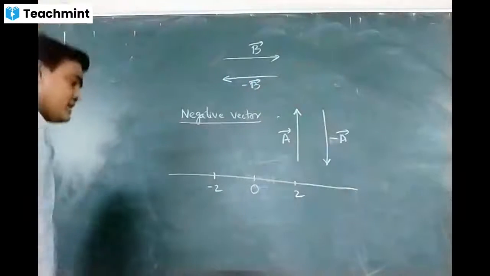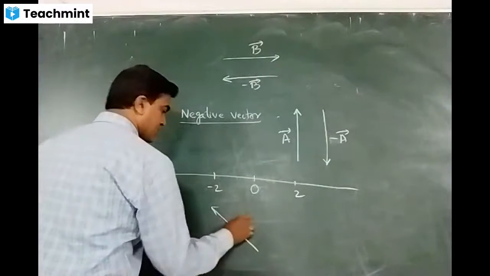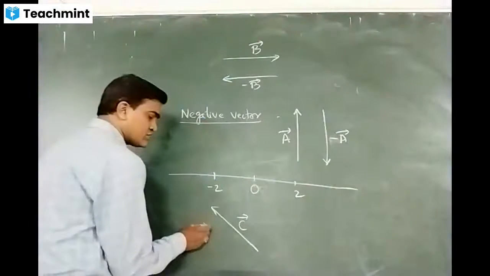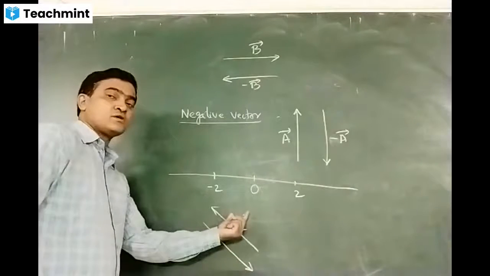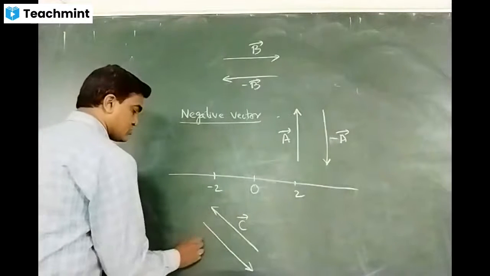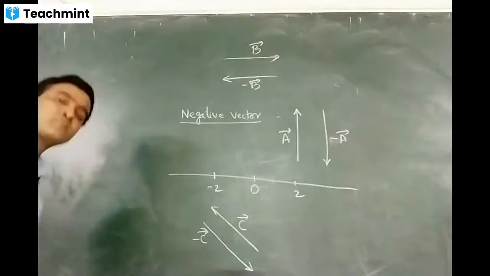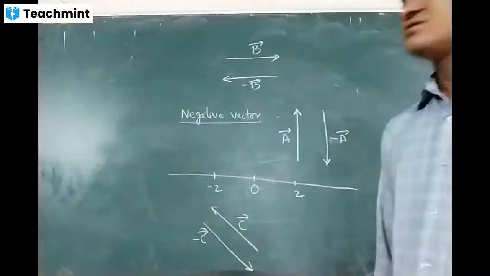For example, if I take a vector in this direction, and if I take this one as C bar, now if I ask you to find minus C bar, negative of C bar, that's it. You have to reverse the direction of the vector, and remember, don't change the direction of the letter. So this should be minus C bar. They will be parallel because I'm changing the direction, but magnitude remains same.